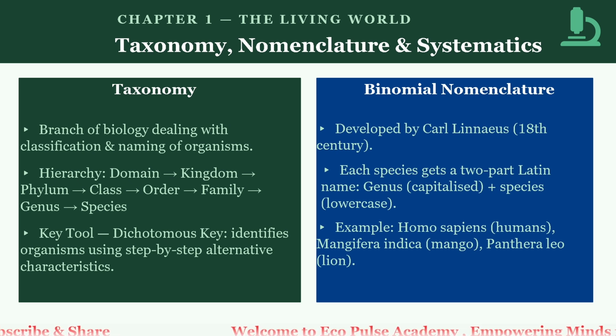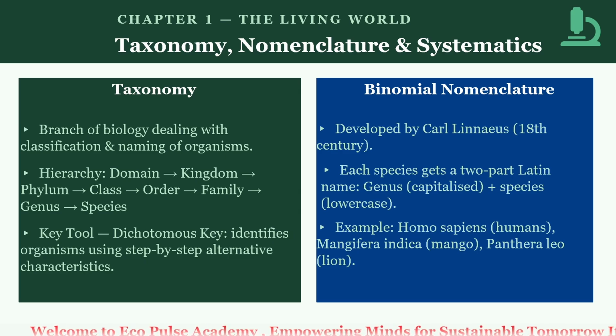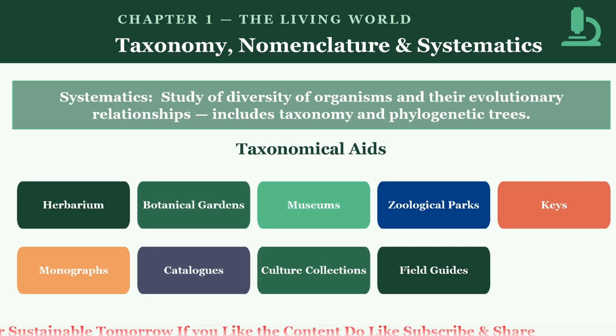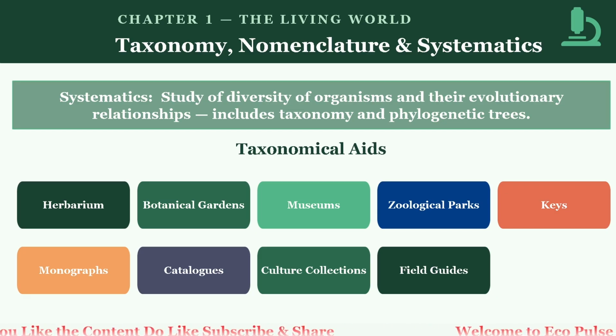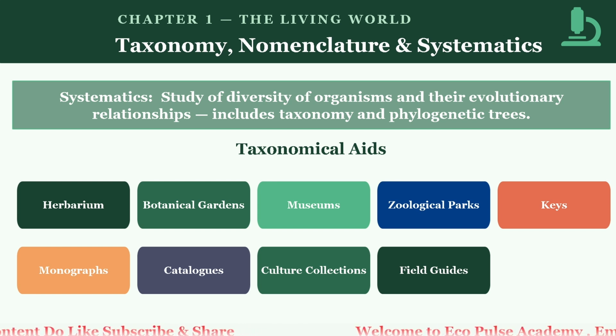Next, move on to what are the needs of classification. Classification helps in organizing the vast number of organisms, making study and understanding easier. It provides a basis for identifying organisms and predicting characteristics shared by members of a group. Let's just move on. Systematics. Systematics is the study of diversity of the organisms and their evolutionary relationship. It includes taxonomy and involves evolutionary relationships and phylogenetic trees.